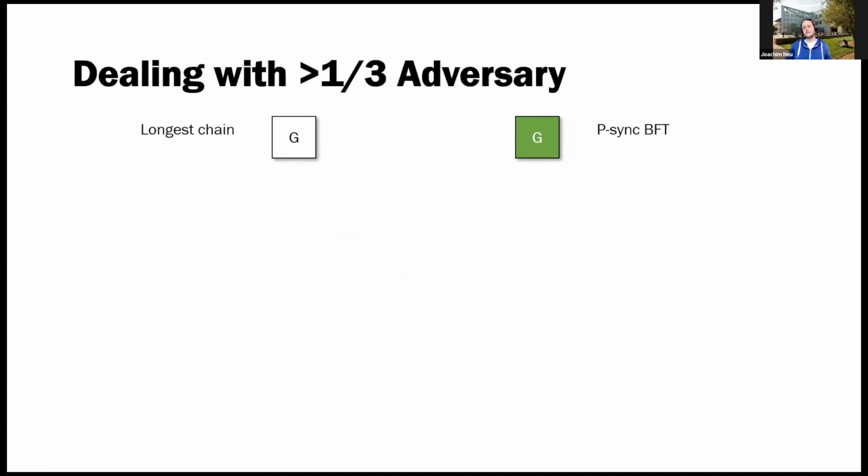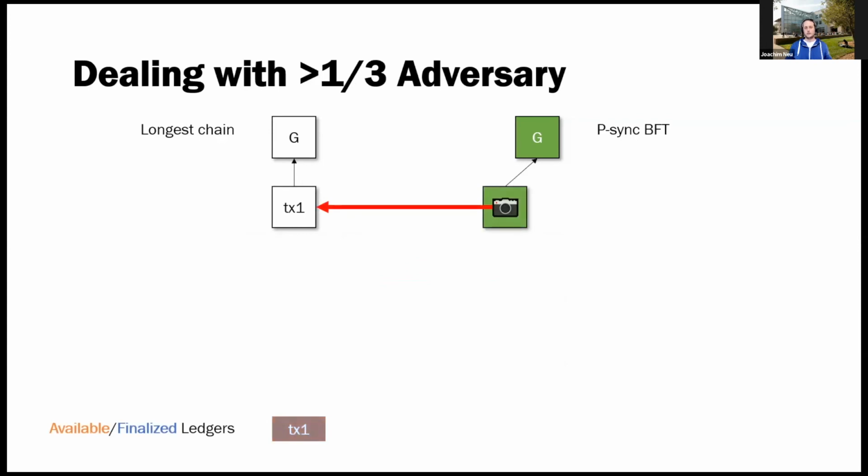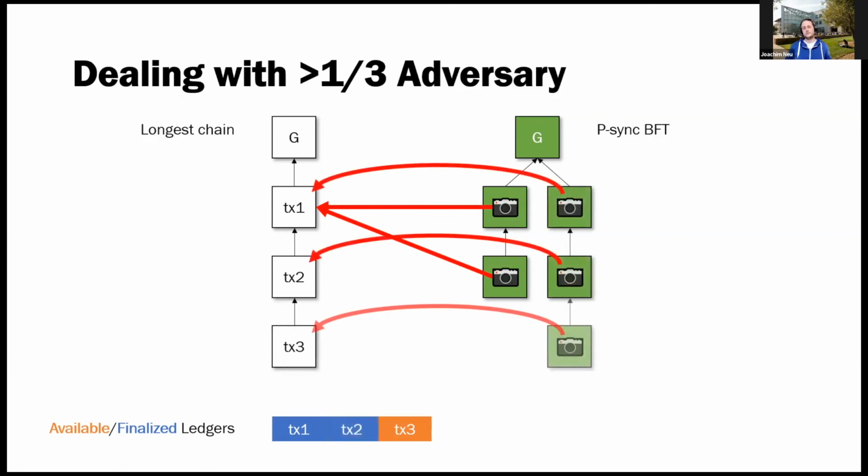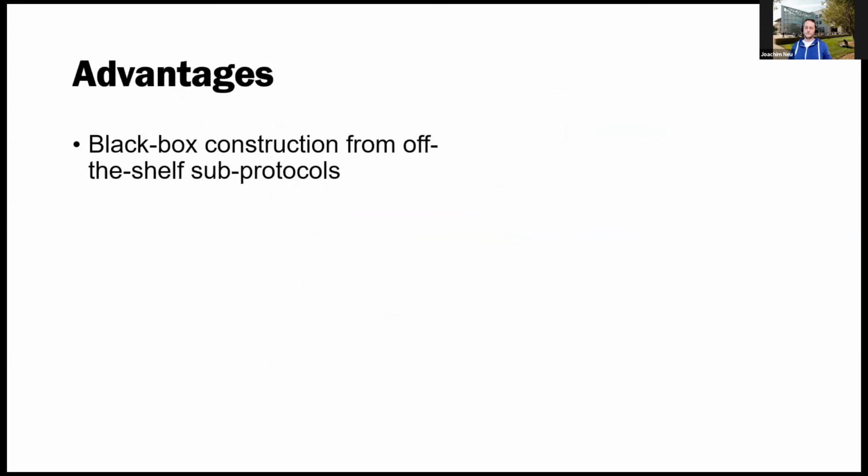If there are many adversaries, so more than 1/3 adversary, right, then the partially synchronous BFT protocol might not be secure, but the longest chain will be, at least as long as there are no network partitions. And in this case, there is only one longest chain, right? There are no persistent forks. And so even though the partially synchronous BFT protocol might not be safe and is taking snapshots, all these snapshots are going to be consistent. And so overall, the protocol still works as expected.